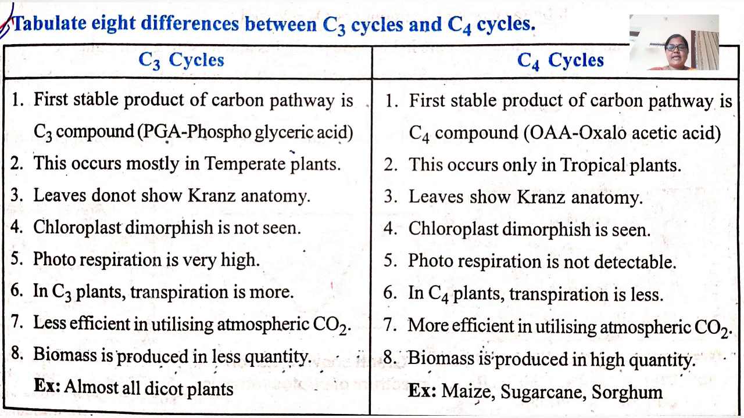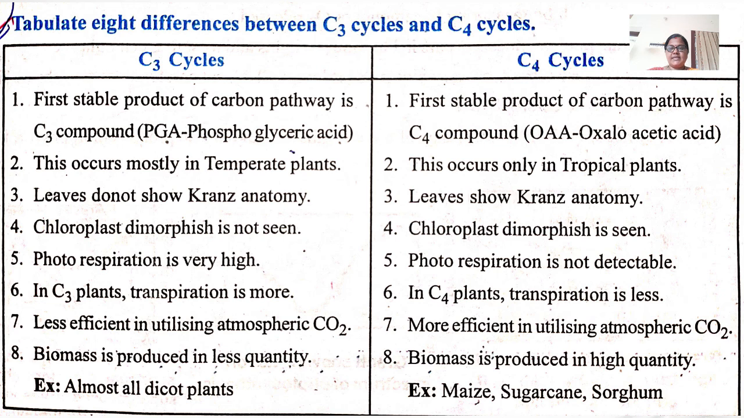The C3 cycle occurs mostly in temperate plants, and the C4 cycle occurs only in tropical plants. In C3 cycles, leaves do not show Kranz anatomy, and in C4 cycles, leaves show Kranz anatomy. In C3 cycles, chloroplast dimorphism is not seen, and in the C4 cycle, chloroplast dimorphism is seen.